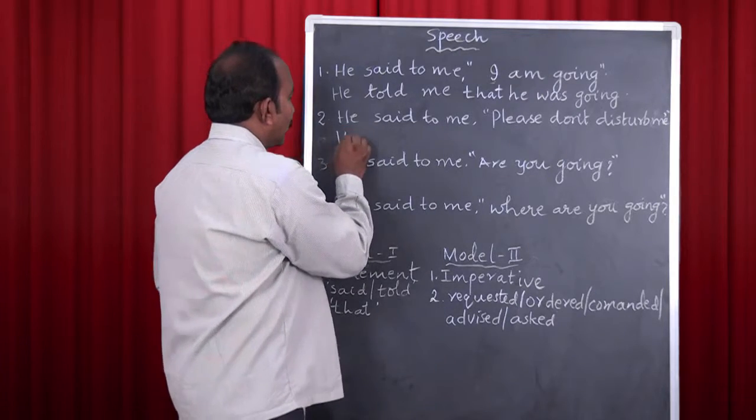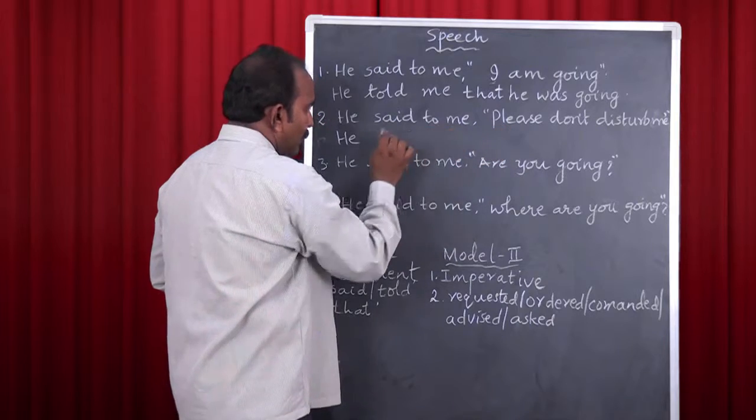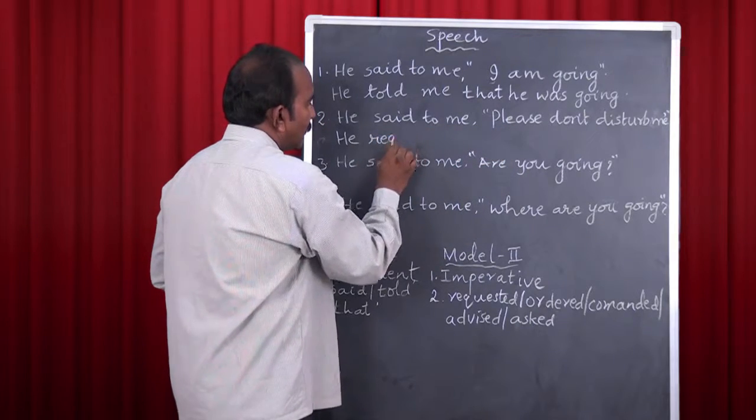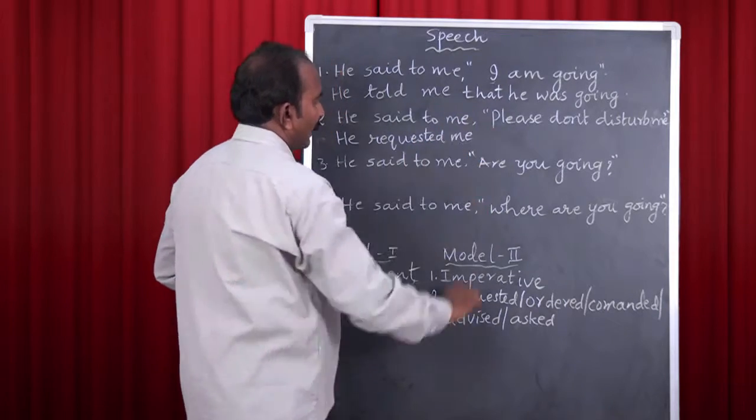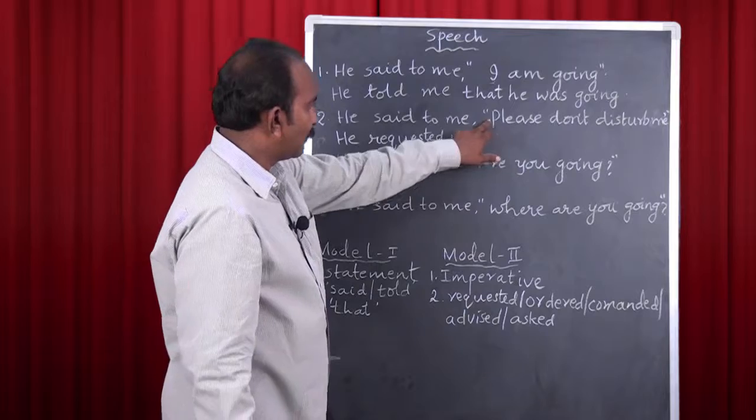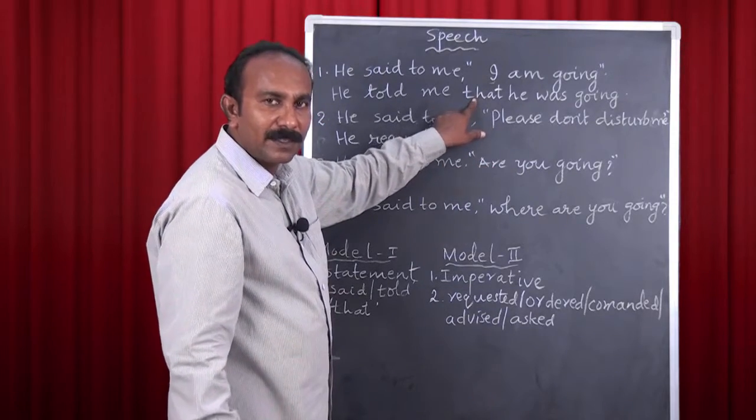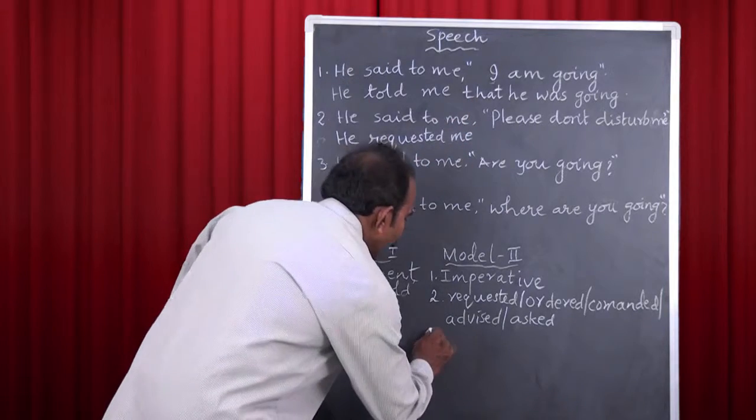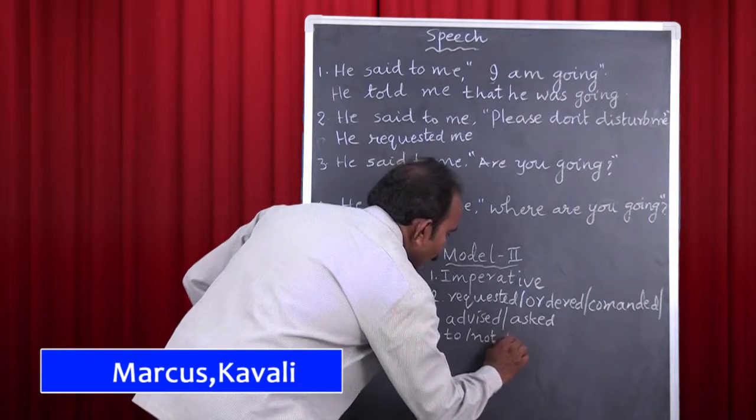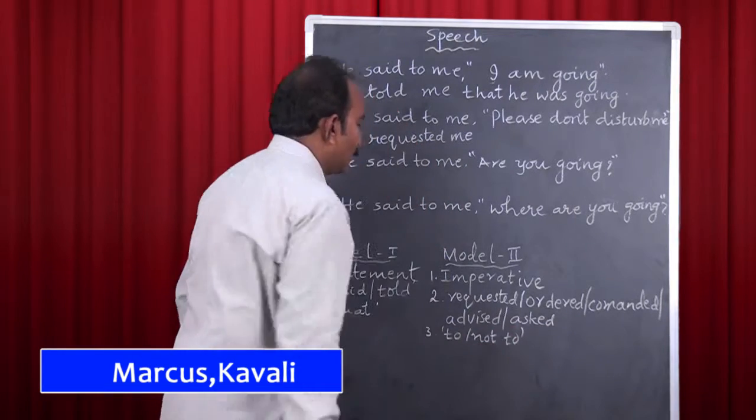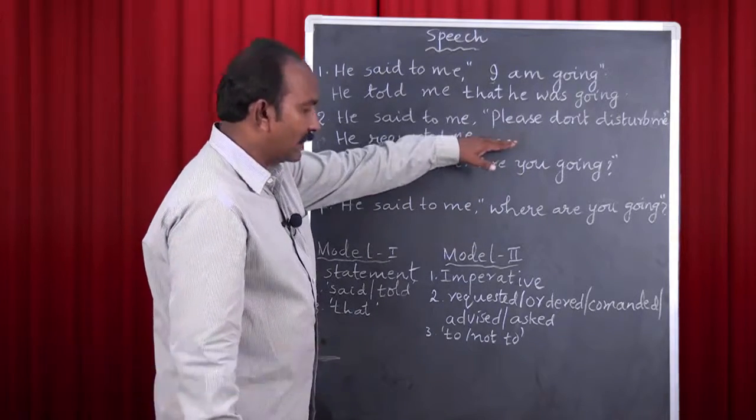Now let us start. He. On seeing this please, we can understand that it is a request. So he requested. He requested me. And now come to the point of the linking word. In model 1, we use that as linking word. In model 2, just use to or not to. This third point in every model is about the use of linking word.